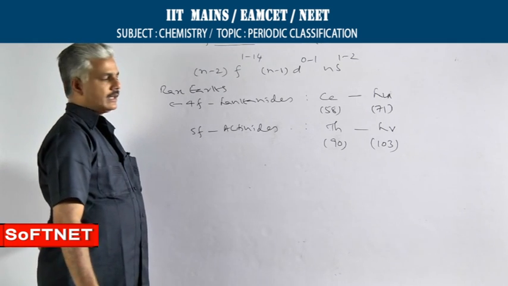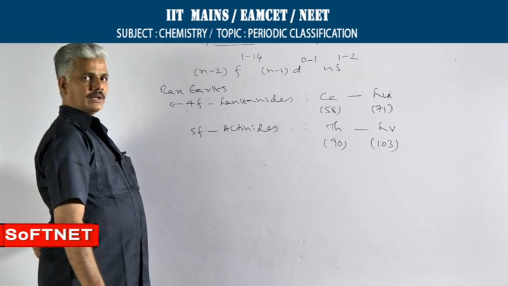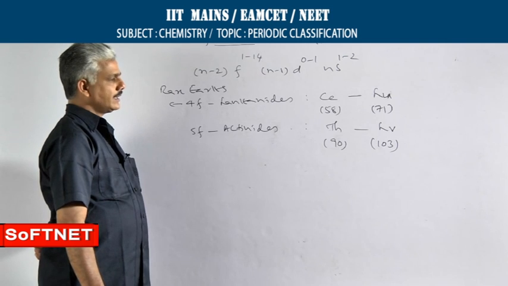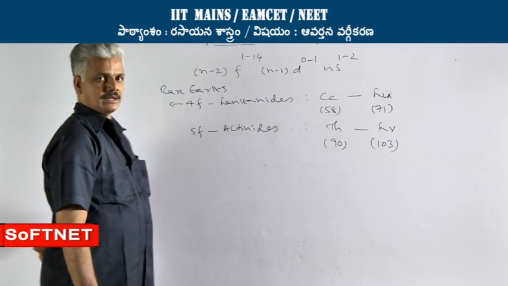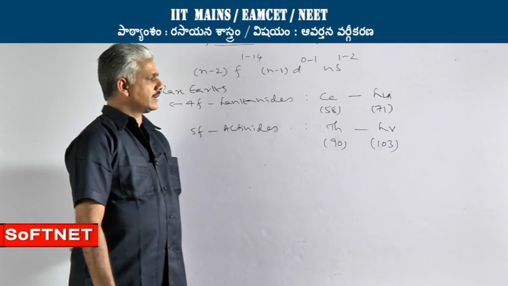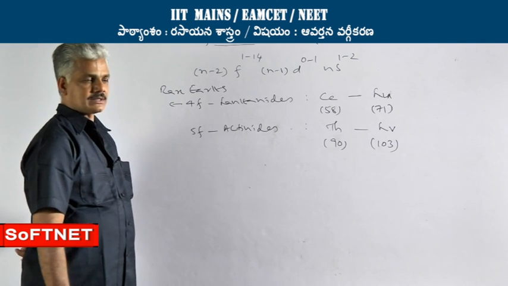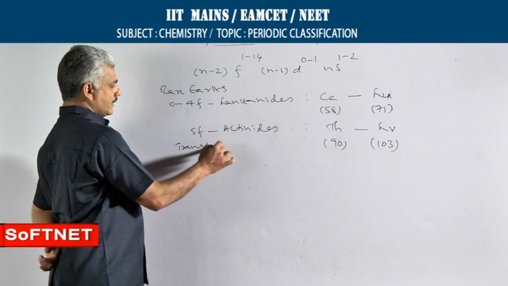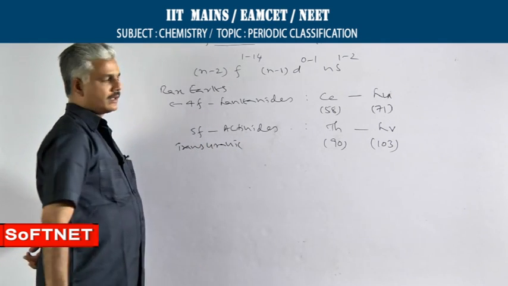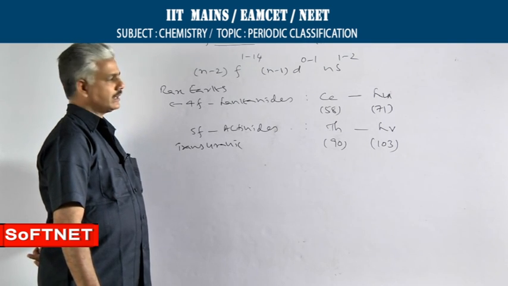In the actinide elements, next to thorium comes protactinium and then uranium. Only these three elements are available in nature. After uranium and up to lawrencium, the elements are man-made. Hence, those elements are called as transuranic elements. And all the actinide elements are radioactive in nature.